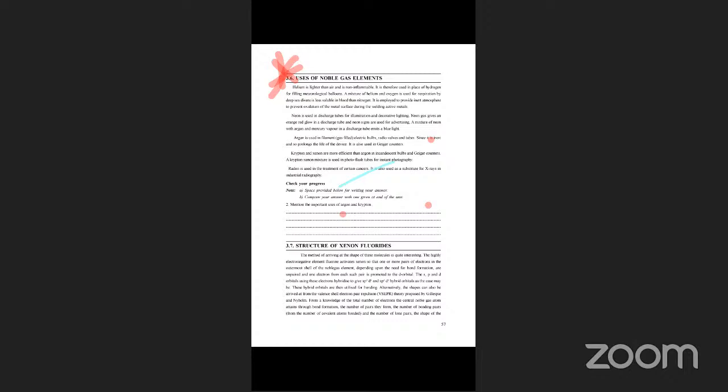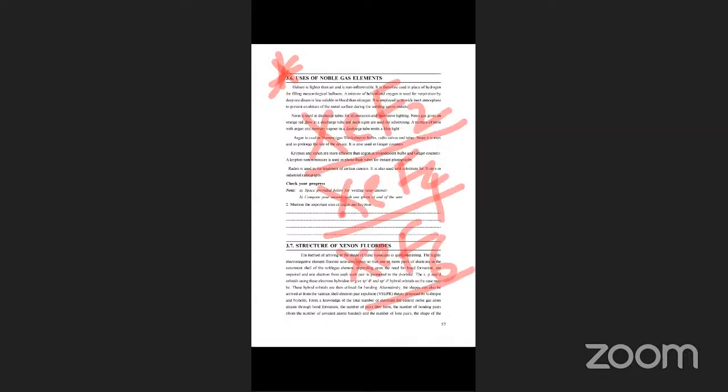Okay, next one is the structure of xenon fluorides. There are only three structures: XeF2, XeF4, XeF6. Xenon difluoride, xenon tetrafluoride and xenon hexafluoride. So these are the only important xenon fluorides. Xenon combines only with fluorine. Now these are the three important questions in this lesson. What are the uses of noble gases?